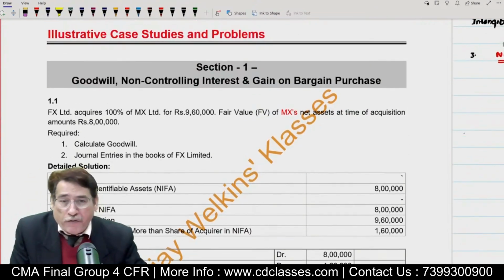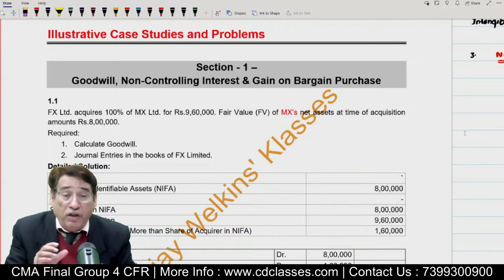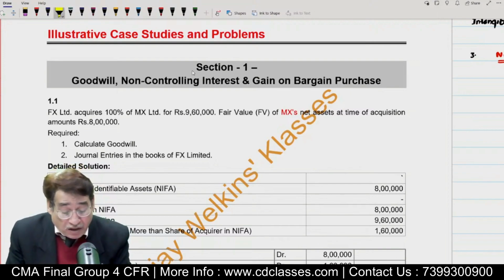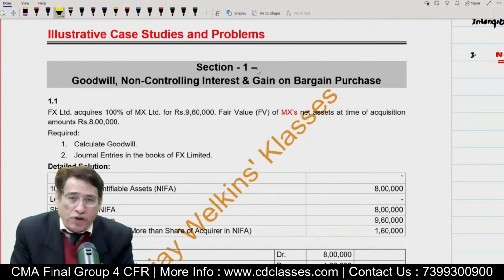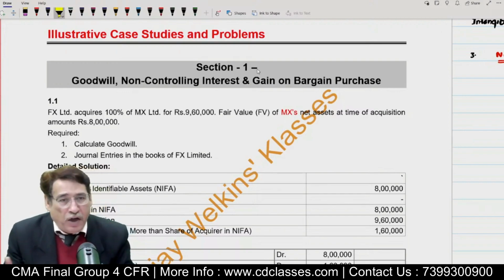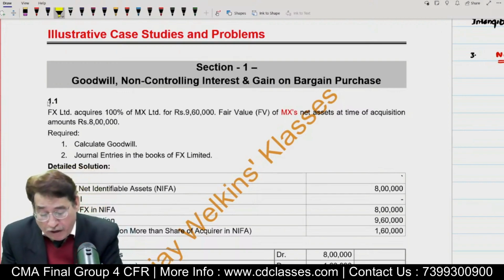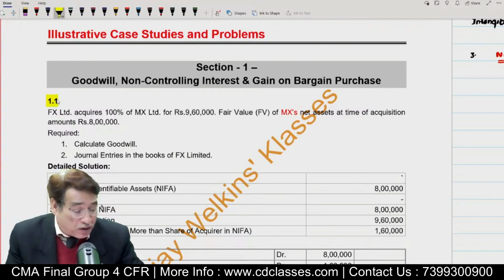Anyway, now we start with the first section. I've already told you we have divided the entire chapter into 23 or 24 sections, and this is the first section. In this particular section, we have kept questions related to computation of goodwill or non-controlling interest or gain on bargain purchase. Correct? Now we are picking up question number 1 to start the proceeding.